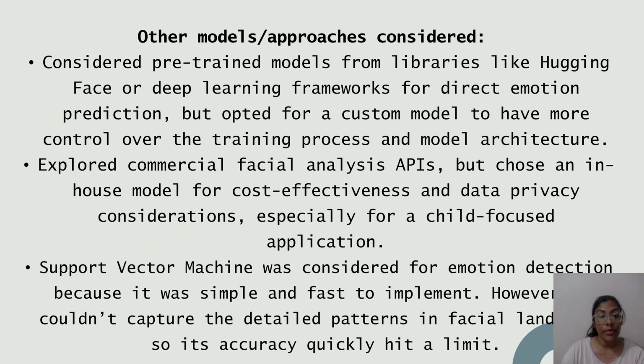Before finalizing the current model, we explored several other approaches. We considered pre-trained emotion models from platforms like Hugging Face and other deep learning libraries. However, these models often required raw image input, offered limited transparency, and were not easily adaptable to our facial landmark-based approach. Custom training gave us more flexibility and better alignment with our application goals. Commercial facial analysis APIs were also evaluated, but they posed concerns around cost and data privacy. Support vector machines were tested as well. They were easy to implement, but lacked the capacity to capture the complexity in facial landmark data, especially when emotions were subtle or overlapping.